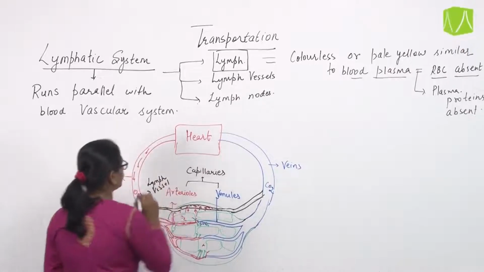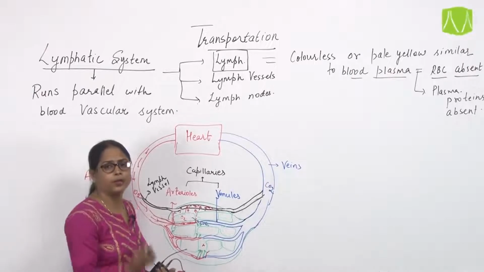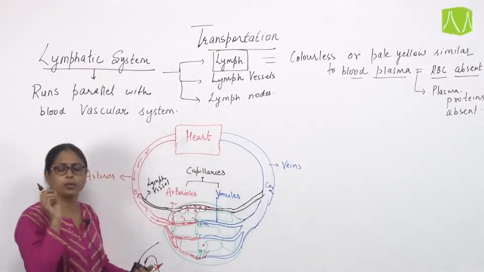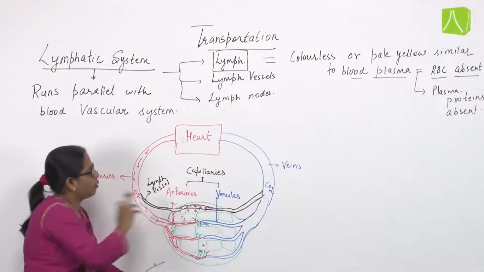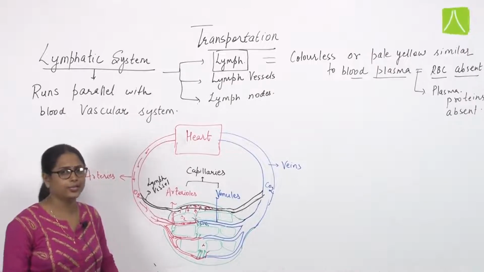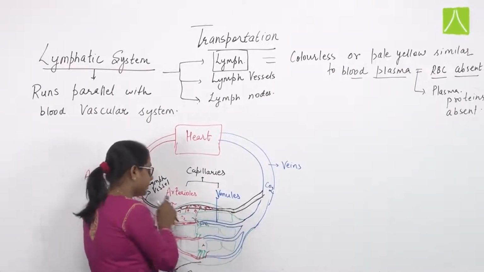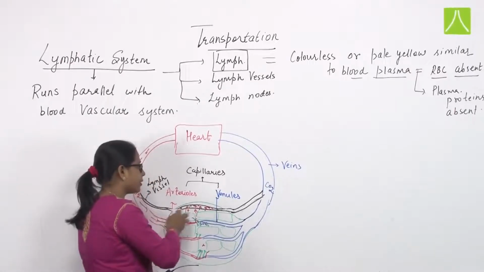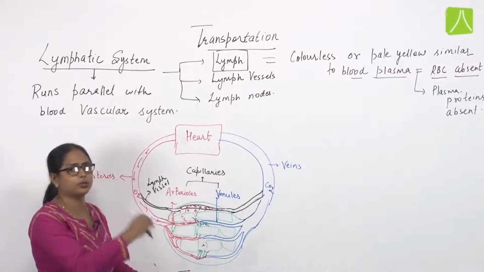This vessel is actually known as lymph vessel, and the vessel contains blood plasma equivalent, that means the blood which has been leaked out from these blood vessels, but does not contain RBC. The color of lymph is pale yellow or colorless, you can consider. So this lymph vessel is running parallel with the arteries or veins, or capillaries. They are running parallel with the blood vascular system.